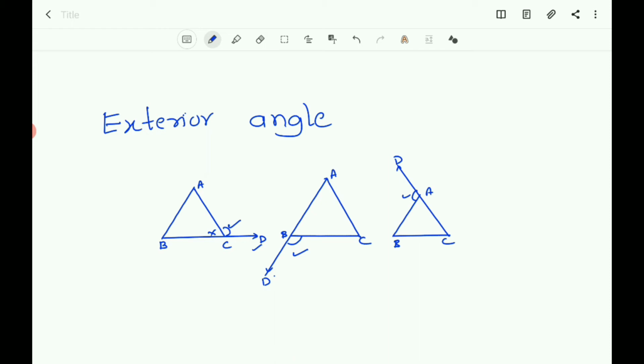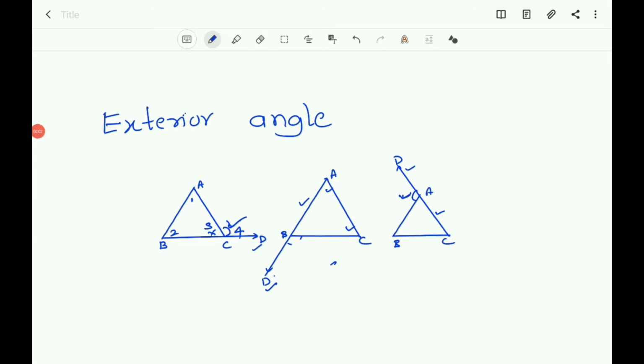See the three figures here, three triangles. In the first triangle, the side BC is produced to D, and angle ACD becomes the exterior angle. And in the second triangle, the side AB is produced to D, and angle CBD is the exterior angle.